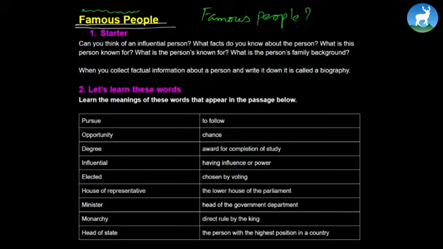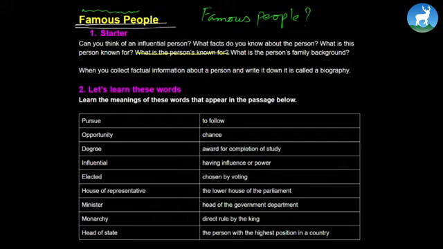Before we begin the class, I want you to take some time and discuss this particular question, which is here as a starter. Can you think of an influential person? What facts do you know about the person? What is this person known for? What is the person's family background? Meaning we are trying to extract all the information about that particular person, right?